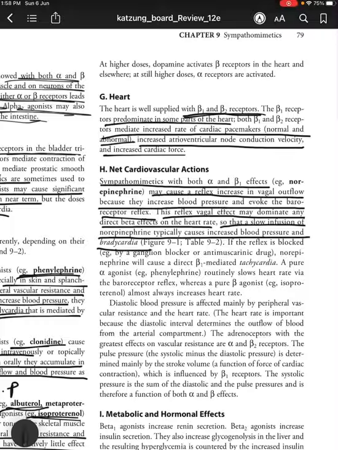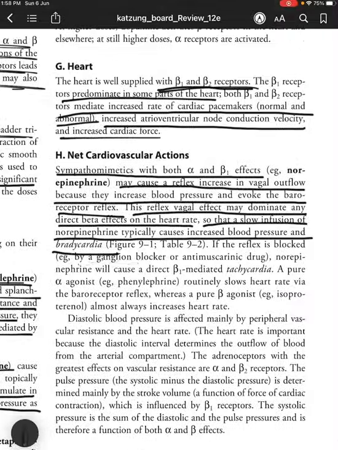Okay, so if the reflex is blocked by a ganglion blocker or antimuscarinic drug, norepinephrine will cause direct beta 1 mediated tachycardia. Norepinephrine is supposed to cause tachycardia if there is no baroreceptor reflex response. So if you are blocking the baroreceptor reflex by a ganglion blocker or antimuscarinic drug, there will be direct beta 1 mediated tachycardia because beta 1 is what is present in the heart.